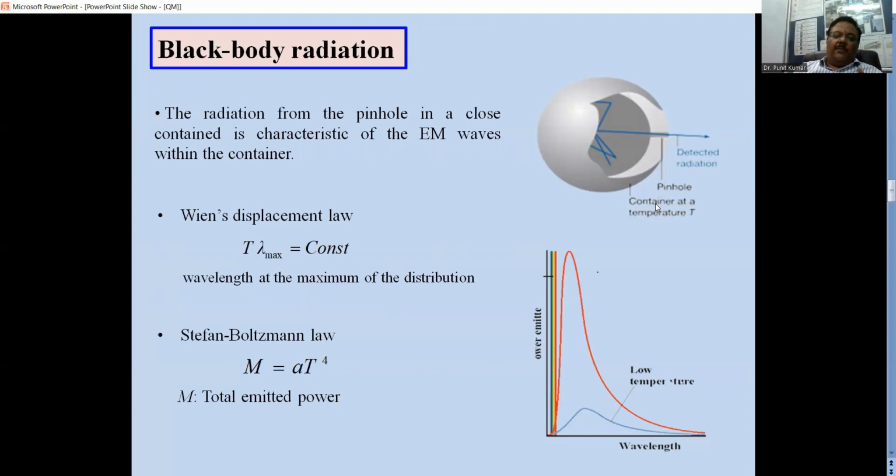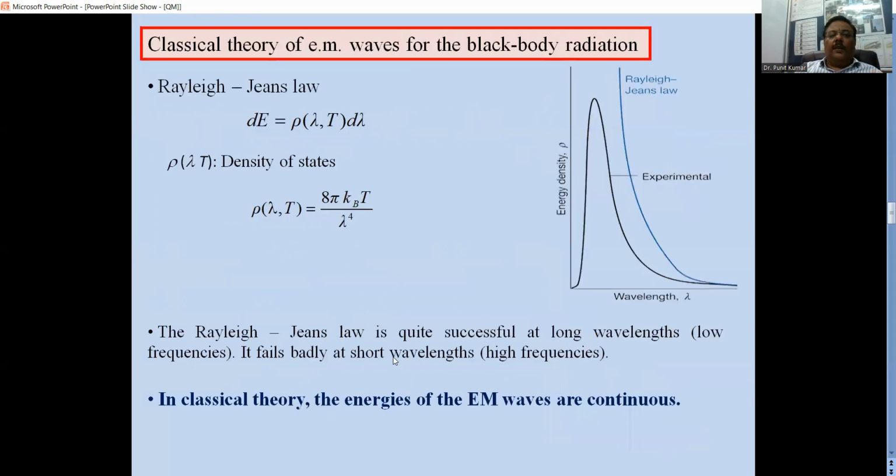And later on, Stefan Boltzmann came up with a modified theory that the emitted power is proportional to the fourth power of temperature. Since it's proportional to the fourth power, when the temperature is low, it's quite less. And as soon as the temperature is increased, it shoots up. And Rayleigh-Jeans law came up with their concept of density of states, and the energy depends on the density of states, which is a function of the wavelength and the temperature.